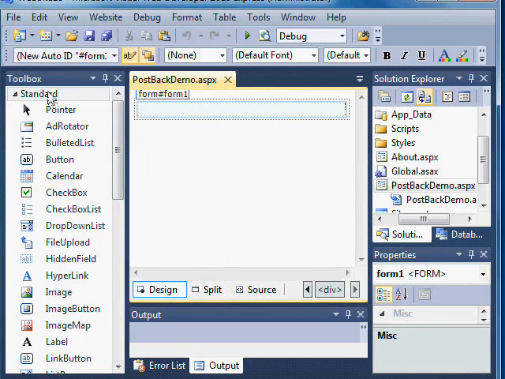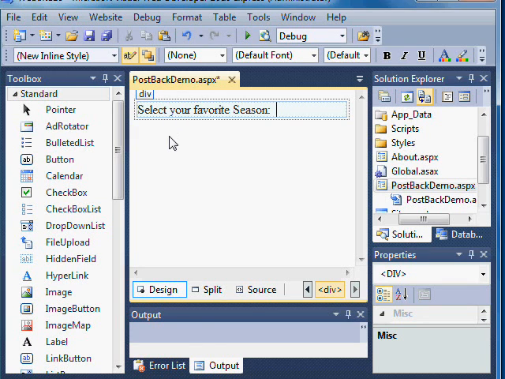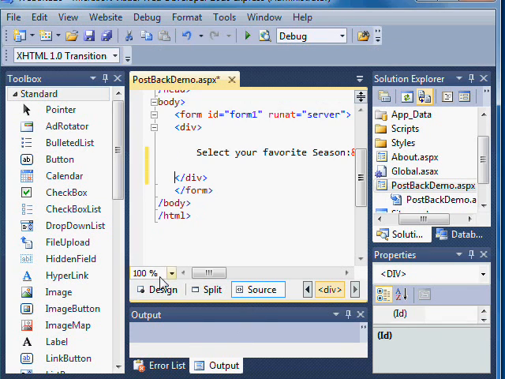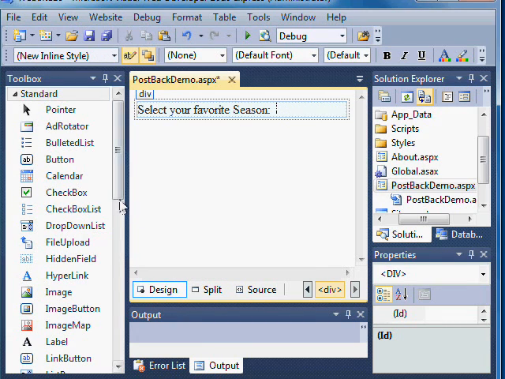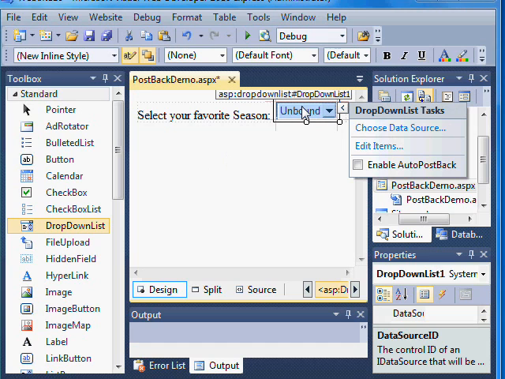Under design mode, you can work with your toolbox to drag and drop controls to build a page. So what we're going to do in our example is create a drop-down list. So I'll just make a label. We'll call it select your favorite season. When I create a label, I just click in the page and type, and behind the scenes, it just puts text inside the div tag. But in terms of receiving a web control to work with, I'm going to click drop-down list in my toolbox, drag it into the page, and I now have a drop-down list.